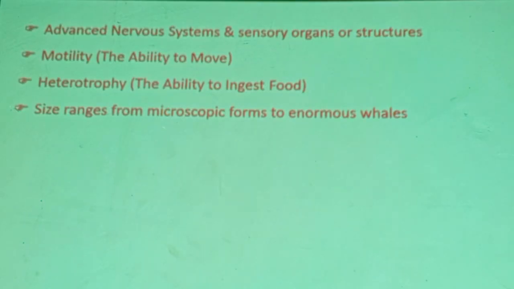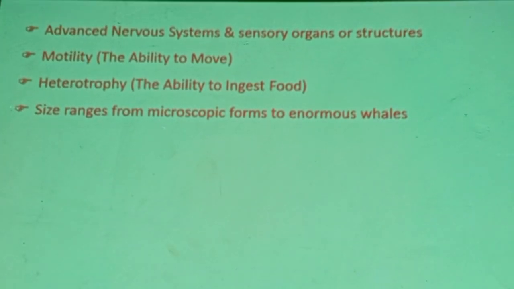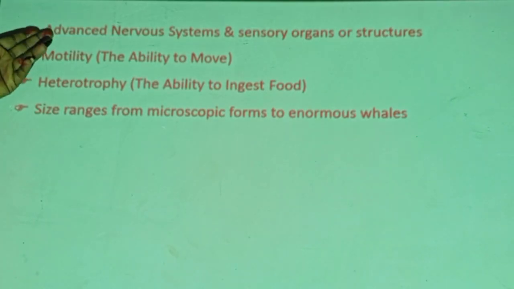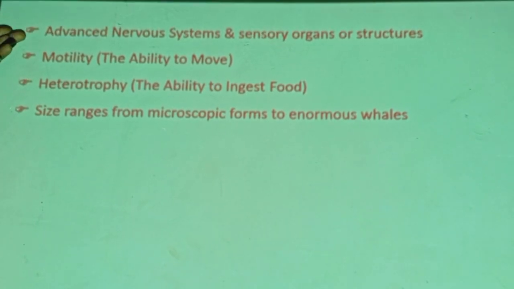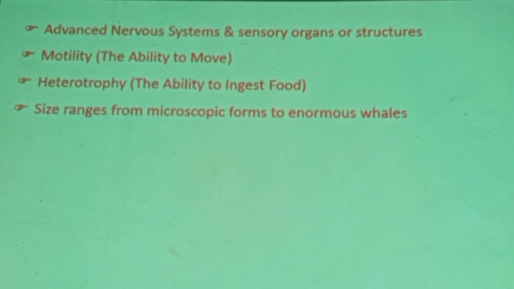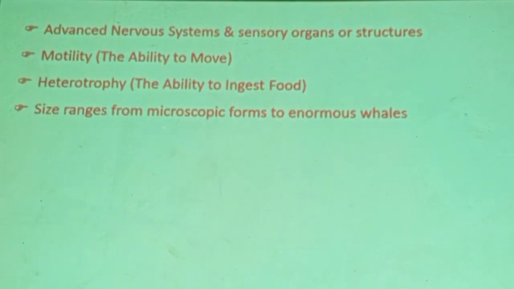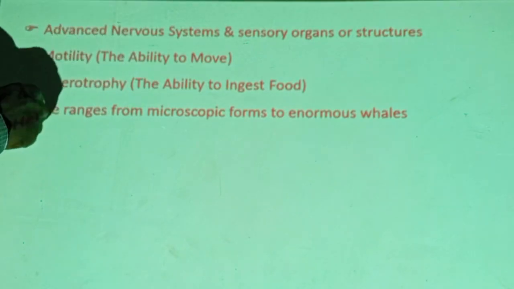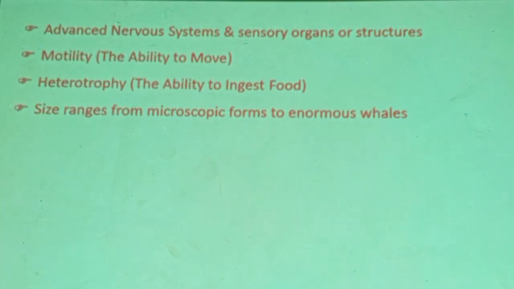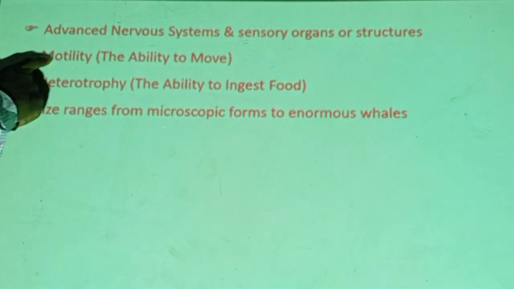Now, the other features. We have seen some of the common features of animals, and we have been elaborating on the blastula. Some of the other common features of animals: the other is the presence of an advanced nervous system, together with well-developed sensory organs or structures. The other is, of course, motility. This is also a common feature of animals. Of course, we can take it also as a common feature of all living organisms, motility or the ability to move.